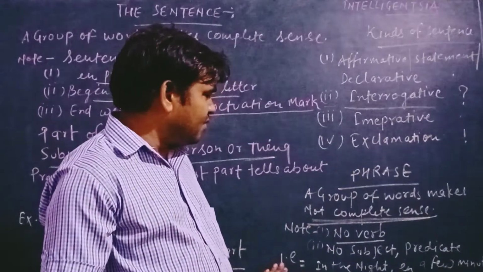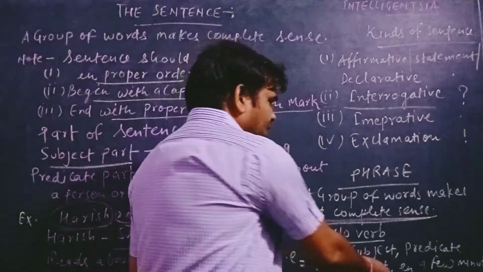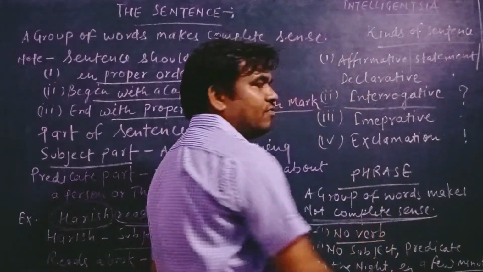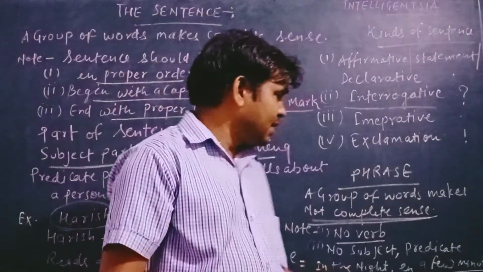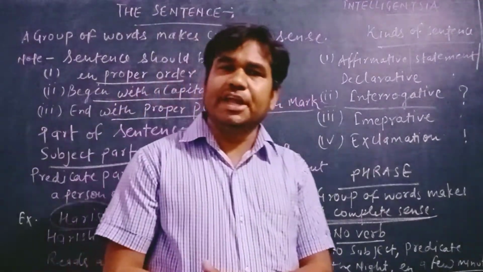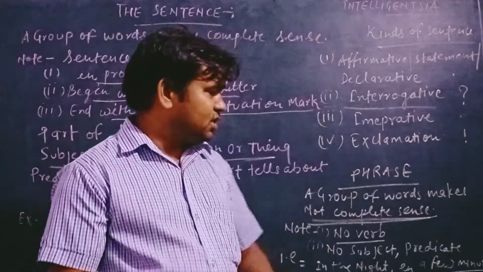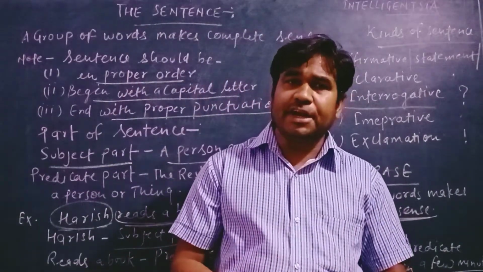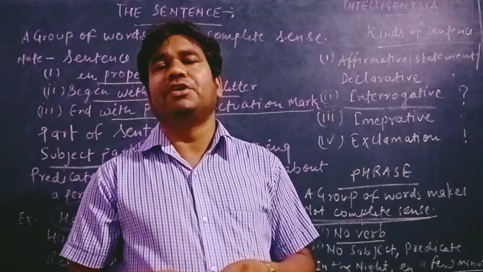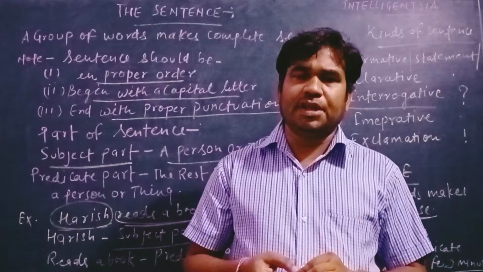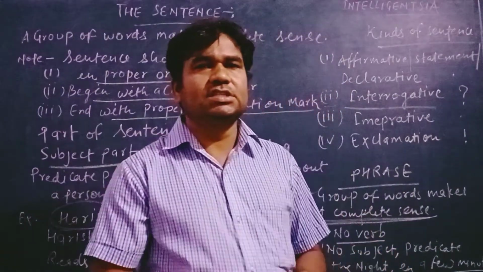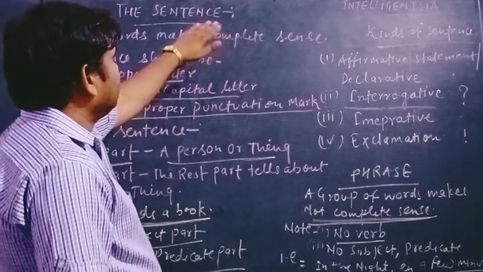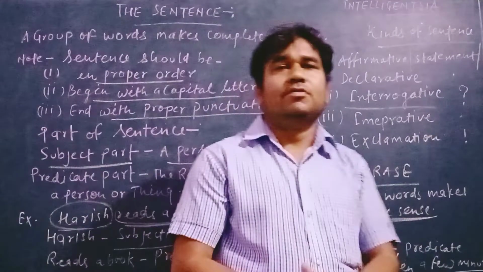Let's take examples of a phrase: in the night, and in a few minutes. Both are phrases. Here, student, you see there is no subject, no predicate and no verb. So this is called a phrase. And in a sentence, subject and predicate both come, and sometimes you notice the subject is not given in a sentence.